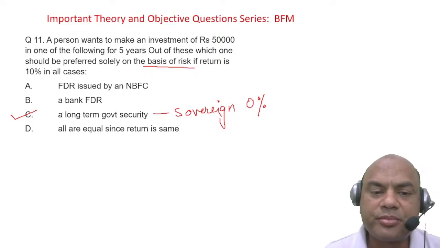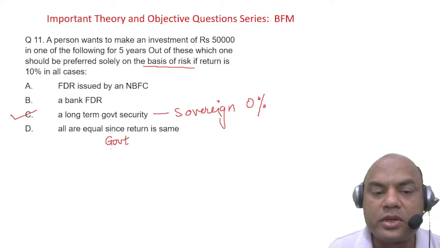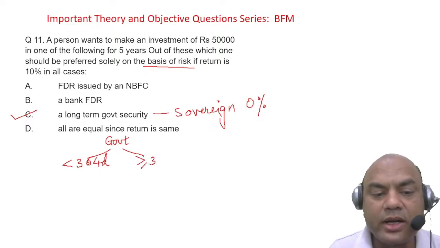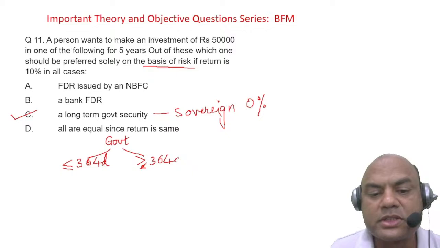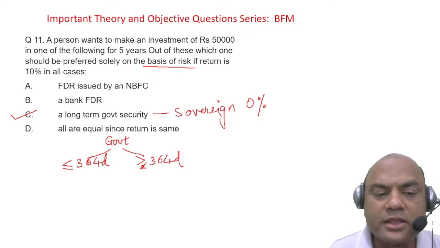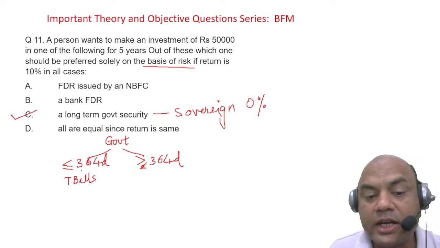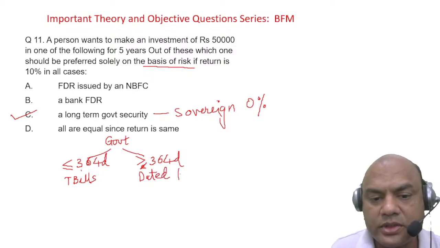Tell me, everyone. Government issues bonds in two types. One is less than or equal to 364 days, less than 1 year. And the second is greater than 364 days, meaning greater than 1 year, generally. The first are called T-bills, and these are called dated bonds, or dated securities.